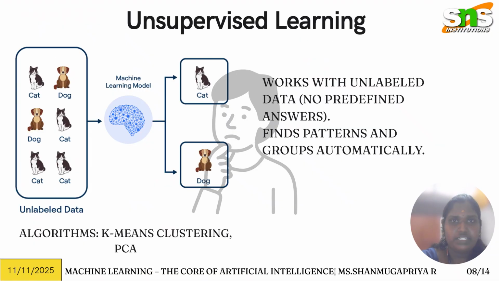Next is unsupervised learning. In unsupervised learning, we don't know what the output will be for the input we give, so it's a non-predictable answer. We didn't know the answers beforehand. That is called unsupervised learning. For example, cat and dog images with unlabeled data. The machine recognizes the patterns in the data given by the users, is trained, and gives some output. Algorithms such as K-means clustering and PCA are some of the algorithms under unsupervised learning. We will also see these algorithms in depth.